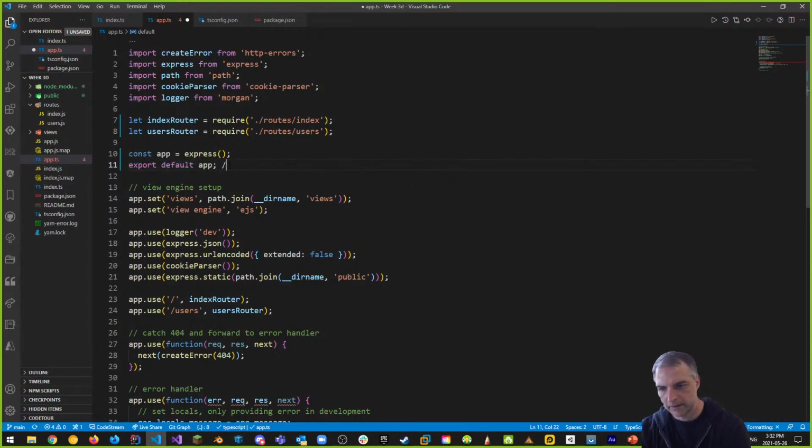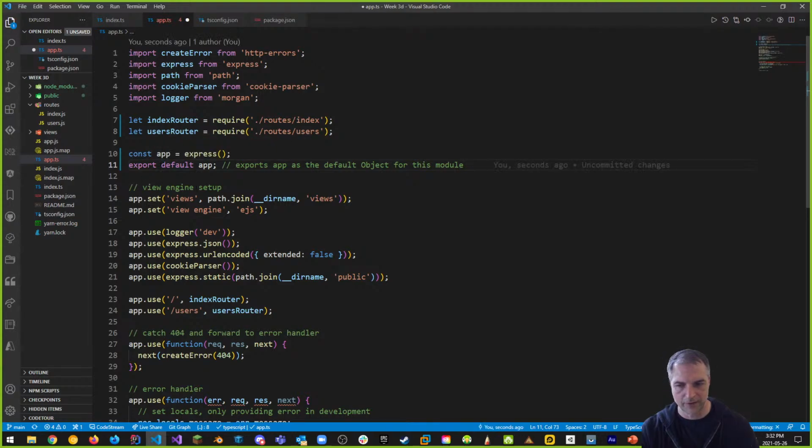What this does is it exports app as the default object for this module. So basically what happens is whenever you use an export statement, whether it's module.exports in JavaScript or export default in TypeScript, it creates an object that packages up everything else we have here. So what we're actually doing here in our app.ts is we're configuring the application.